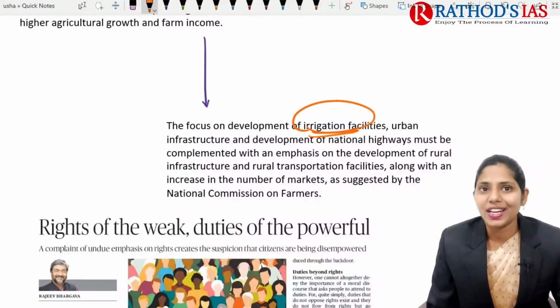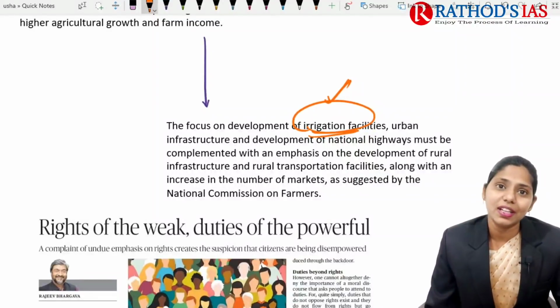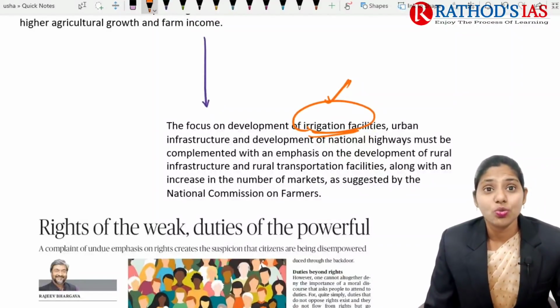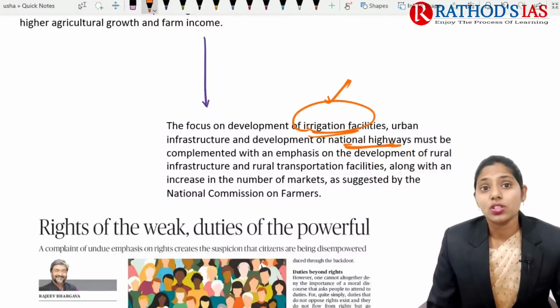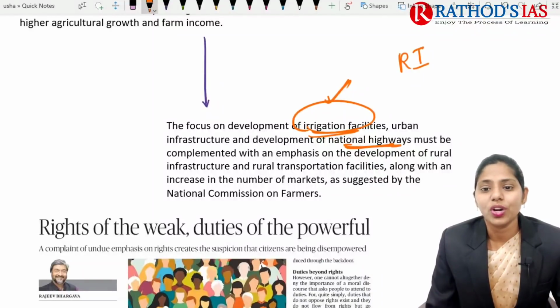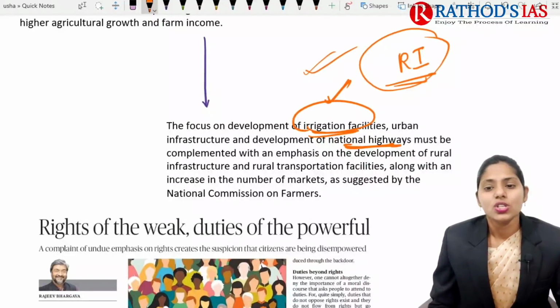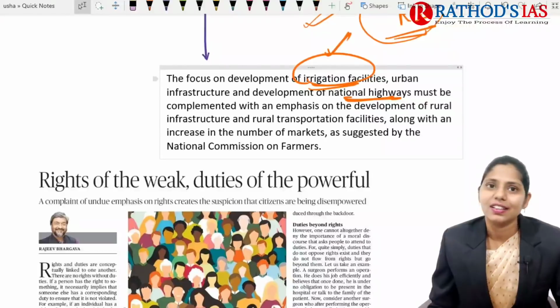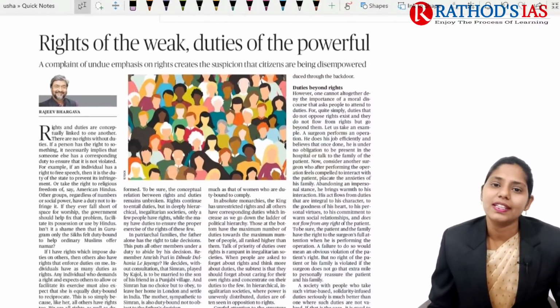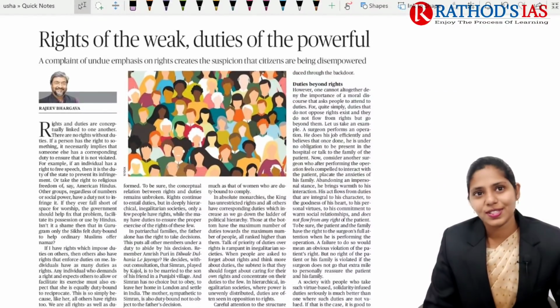Whenever there is proper irrigation, we can increase sowing, and so there will be better productivity. The next one is we need to focus on urban infrastructure and development of national highways, and also on improvement of rural infrastructure facilities, transportation facilities, cold storage rooms, etc. Right? So these are some important things that can be done. This is about this topic in detail, and now let us move on to the next topic.